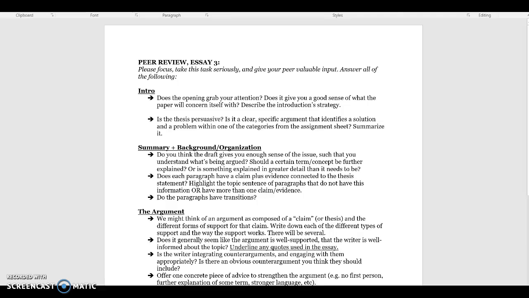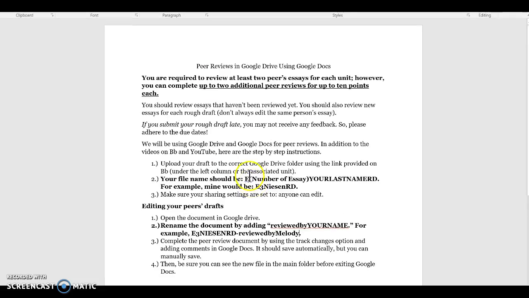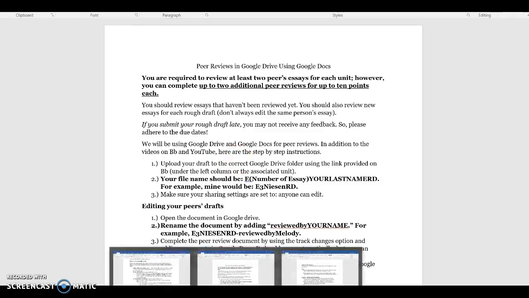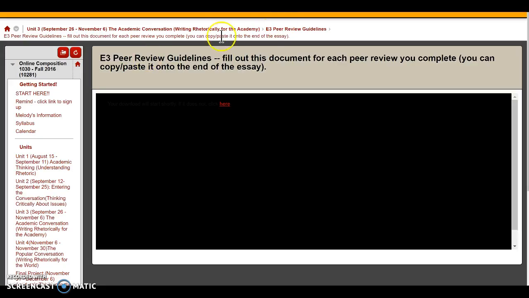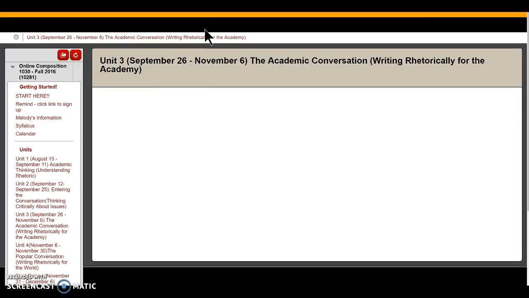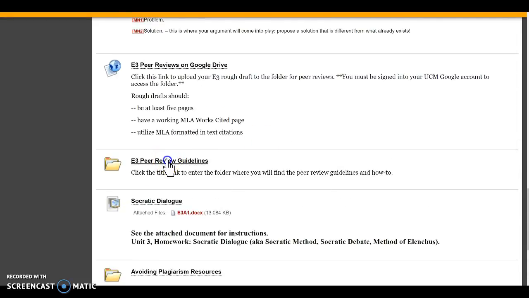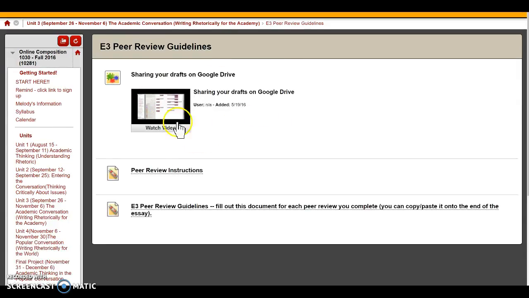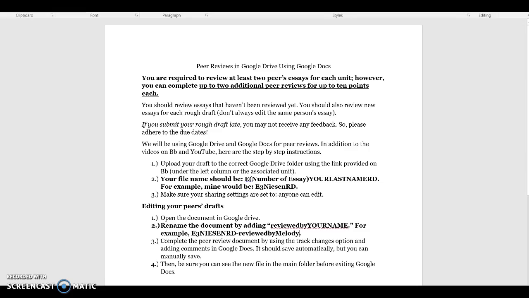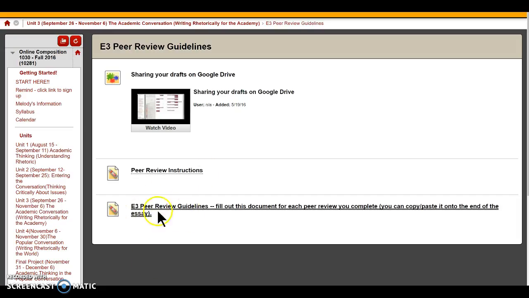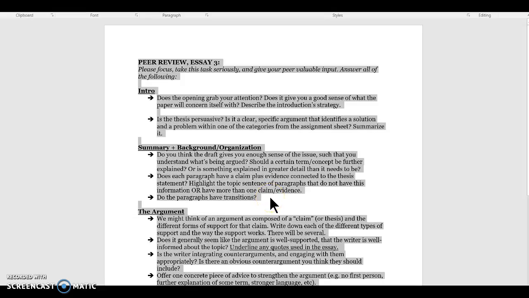So the instructions for how to do the peer review and what exactly you need to do are right here in this document, which is, let me get back to the place where it is in Blackboard. Everything is found in this E3 peer review guides. Here's a video for sharing your drafts that goes into more depth. If you're confused, I would encourage you to watch this. This is the peer review instructions. So that's this document, it tells you what to do, how to name your essays. And then here is the peer review guidelines that you'll fill out for each person you peer review, and then copy and paste it to the end of the document.